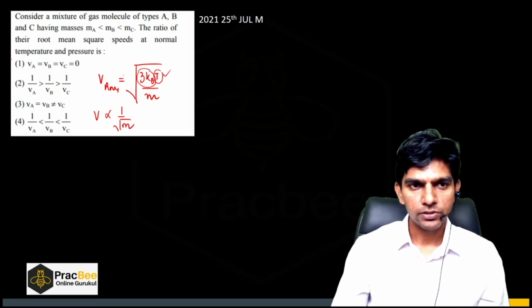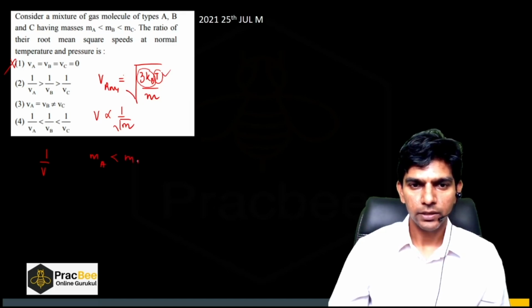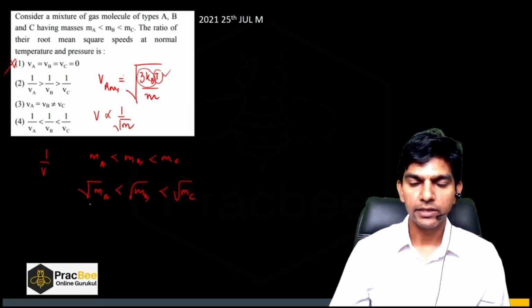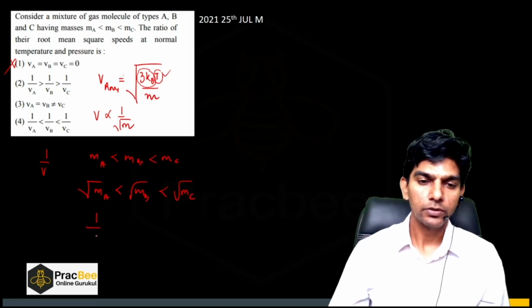So the RMS velocities are not equal, they will be different. We have MA is less than MB is less than MC. So the square root of MA will be less than the square root of MB, which is less than the square root of MC. If I take the reciprocals of this, the inequality sign will reverse.